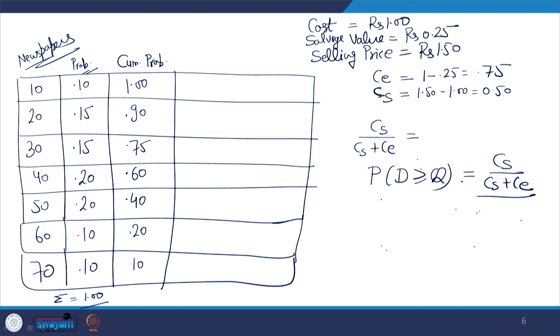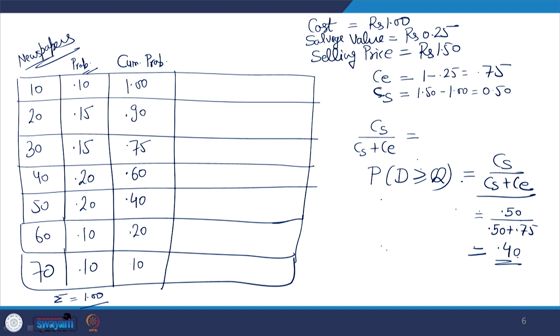That is 0.50 divided by 0.50 plus 0.75, that is 0.50 divided by 1.25, which comes to 0.4. For this 0.4 we select the immediately equal or higher number.